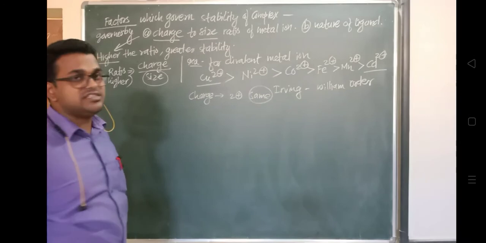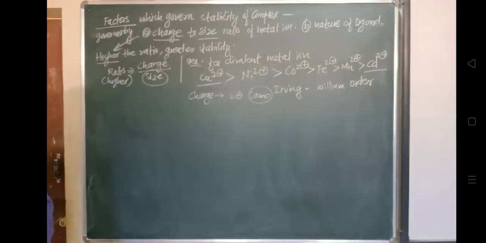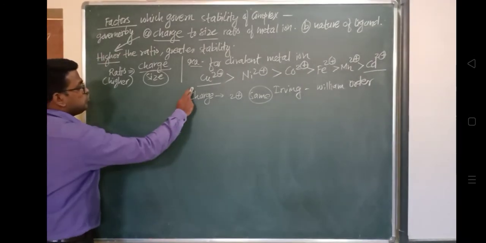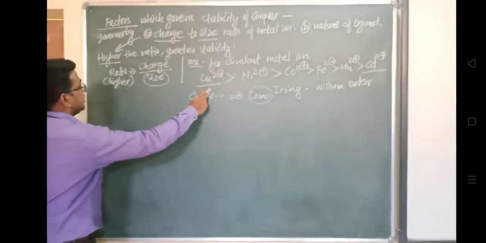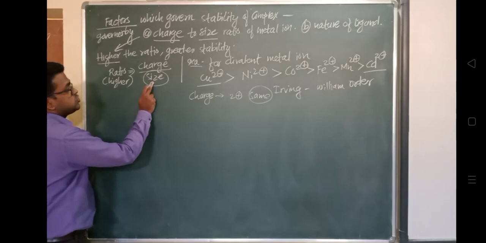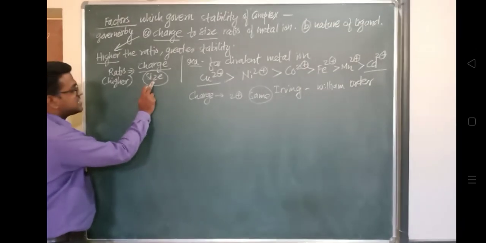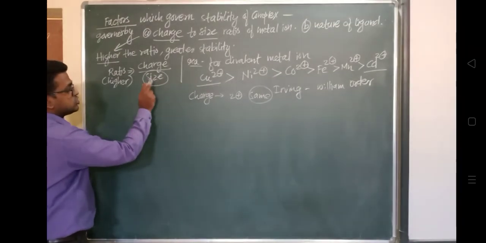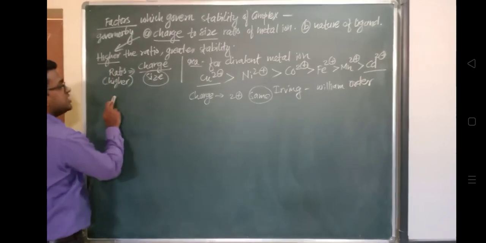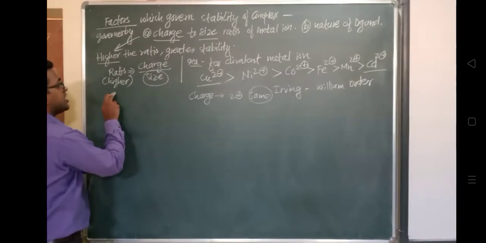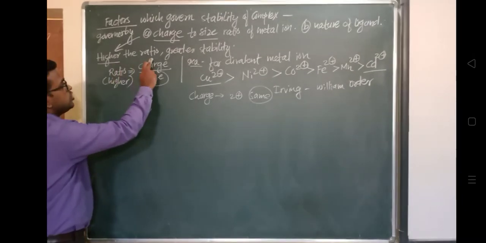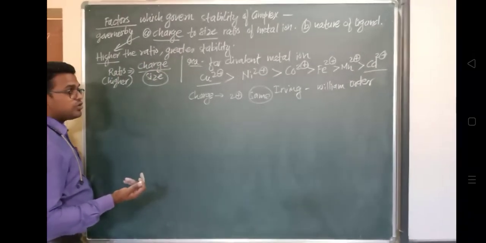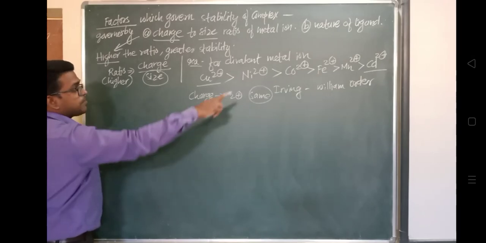The size of Cu2+ will be small, so the ratio comes out higher, and because of the higher ratio it is more stable, because we have already written: higher the ratio, greater the stability. And in case of cadmium Cd2+, the charge is also the same, 2+. Now what about its size? Its size will be larger, that's why the ratio is coming somewhat lower as compared with Cu2+.